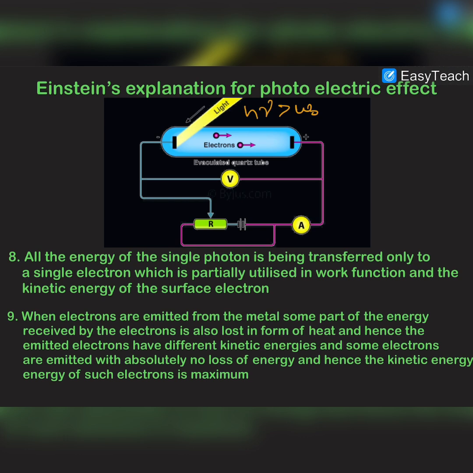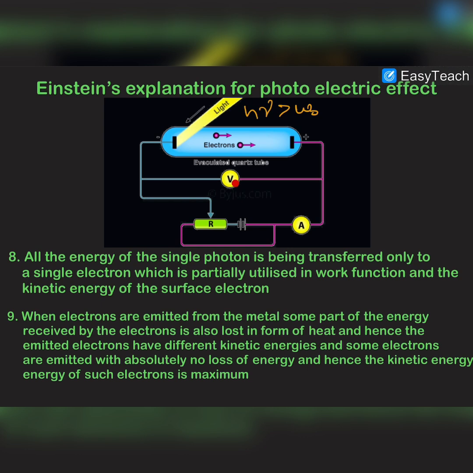Now Albert Einstein just inverted the voltage. It means that he connected the positive terminal of the battery with this photosensitive metal and made this terminal the anode and the other terminal the cathode. So he inverted the voltage, and he increased the voltage in the negative direction. So he observed that the current which was initially flowing when there was no voltage was becoming zero at a